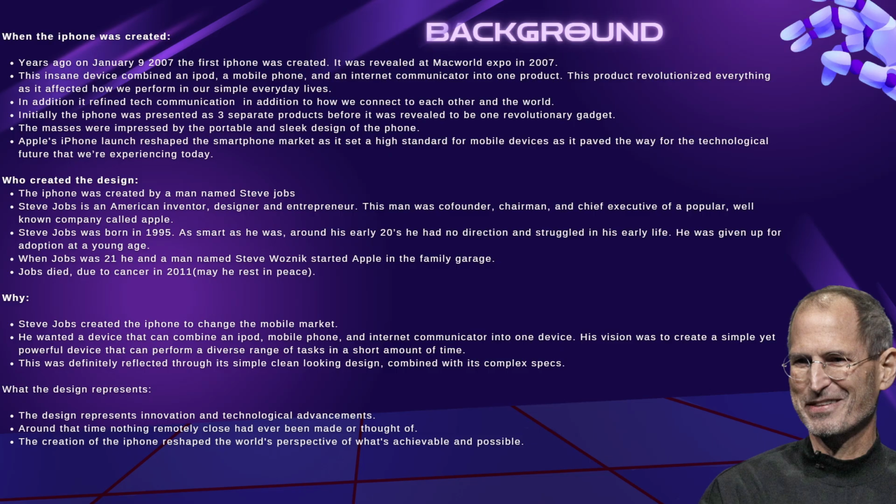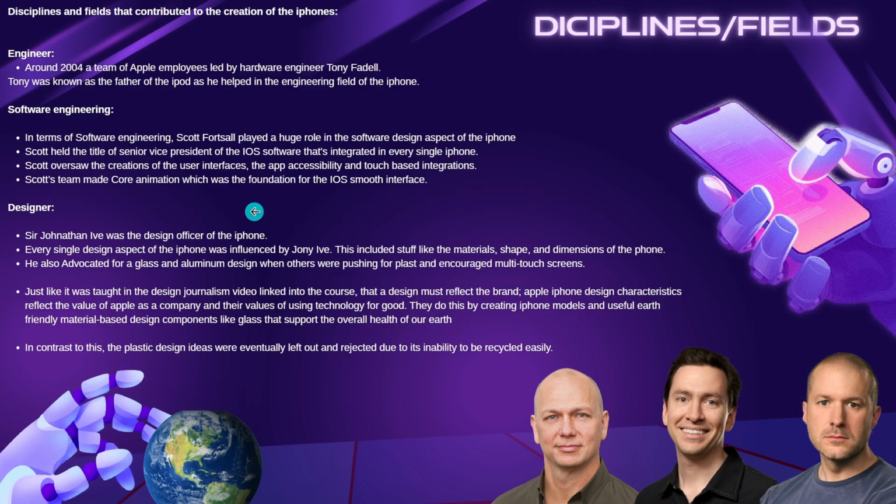Why did he create the iPhone? Steve Jobs created the iPhone to change the mobile market. He wanted a device that could combine the iPod, mobile phone, and internet communicator into one device. His vision was to create a simple yet powerful device that can perform a diverse range of tasks. This was reflected through the sleek design of the iPhone combined with its complex specs. The design represents innovation and technological advancement, and around that time, nothing remotely close could even be on par with the iPhone. Nobody even thought of creating something like that. So it really reshaped the perspective of what was possible.